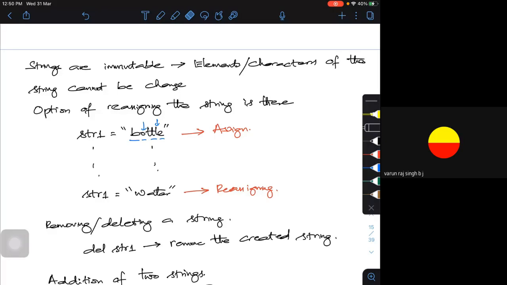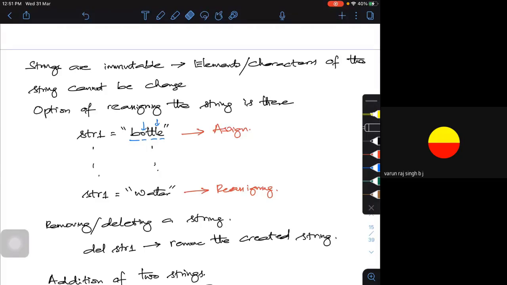So what is happening here? I am reassigning it. The earlier one, bottle, which was string 1, gets replaced by water. Whenever you reassign, the latest string gets retained and the earlier one automatically gets deleted. That's what is called assigning and reassigning.